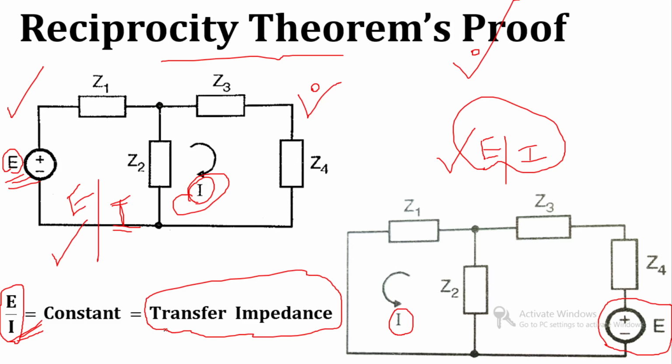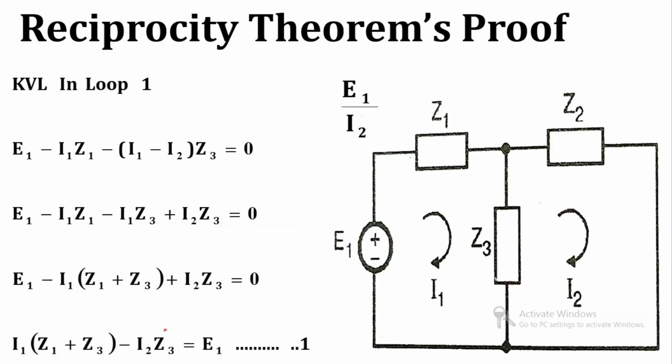So let's try to derive the proof for the reciprocity theorem. For that we will use this network, or this diagram, and for this network we are trying to give the proof regarding the reciprocity theorem. We will take the ratio of input and output.